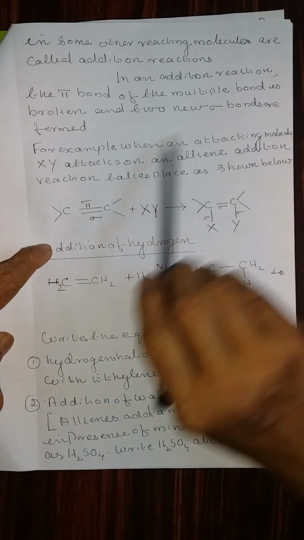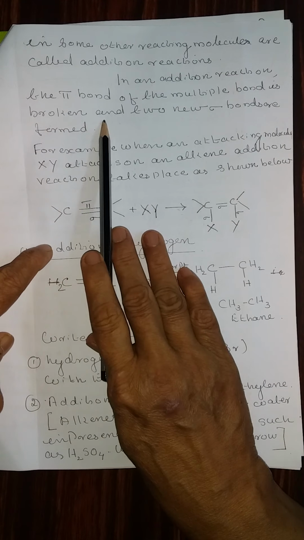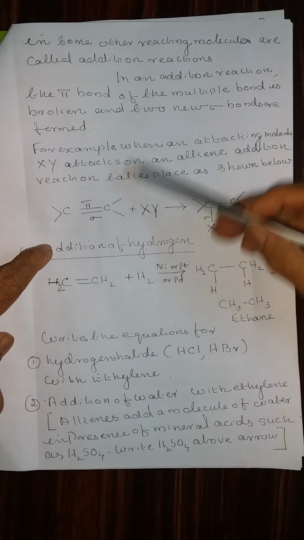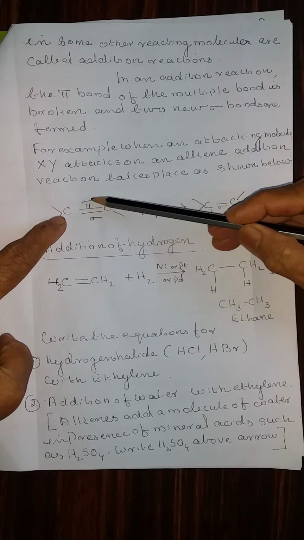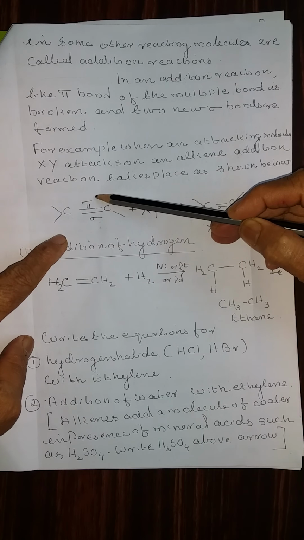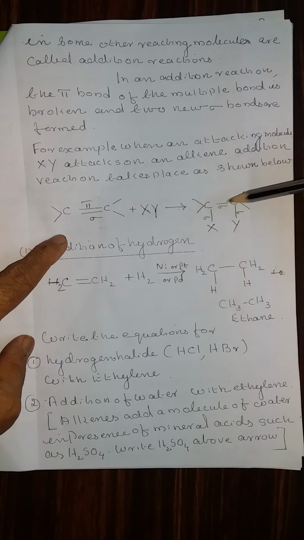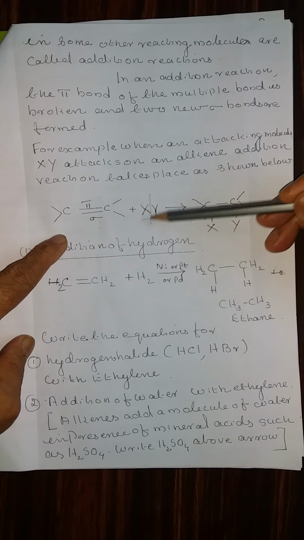In an addition reaction, the pi bond of the multiple bond is broken and two sigma bonds are formed. That is the most important point. For example, consider a carbon-carbon double bond in which one is a sigma bond and the other one is a pi bond. The pi bond breaks and two sigma bonds are formed, to which this molecule is attached.